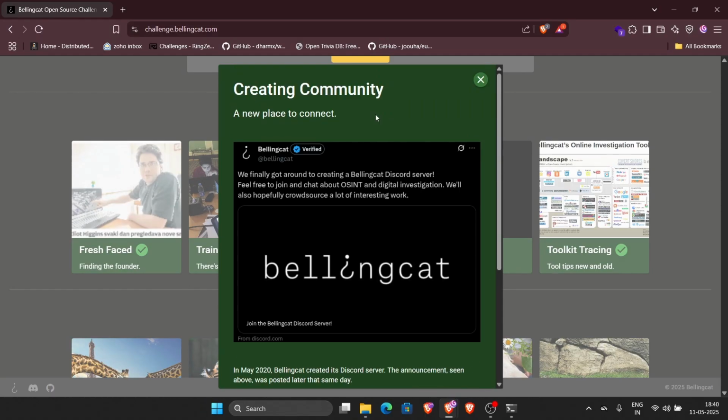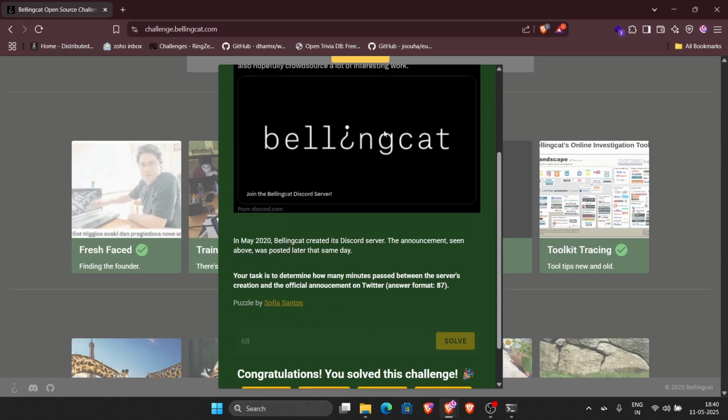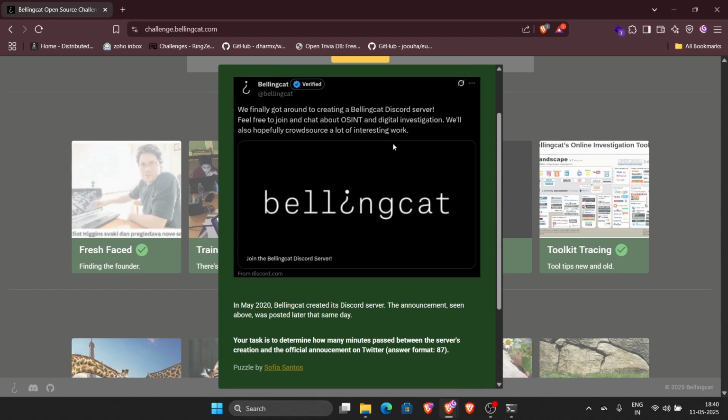So the third task that we have is to solve this, creating community, a new place to connect. This was one of the easiest challenges of this set, and honestly, it really doesn't require much beyond a couple of Google searches. So let's delve right into it. In May 2020, Bellingcat created its Discord server, and the announcement seen above was posted later the same day. So how many minutes passed between the server's creation and the official announcement on Twitter?